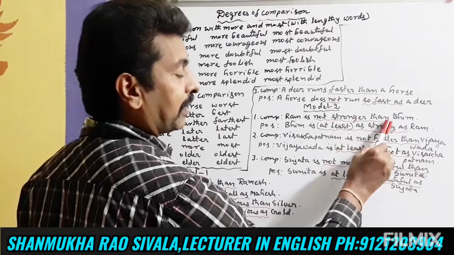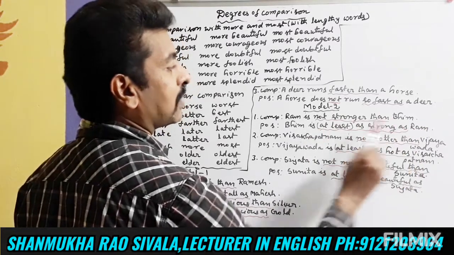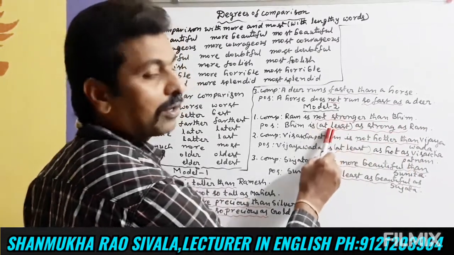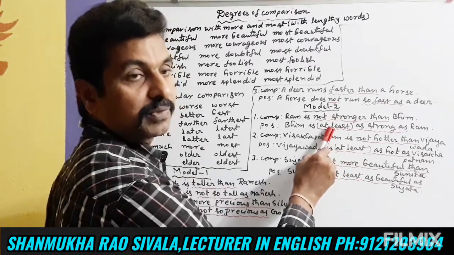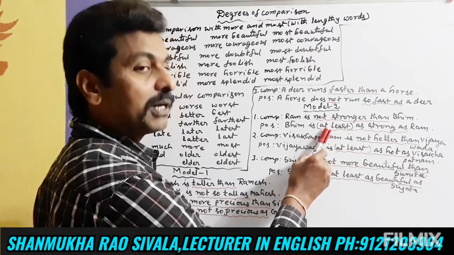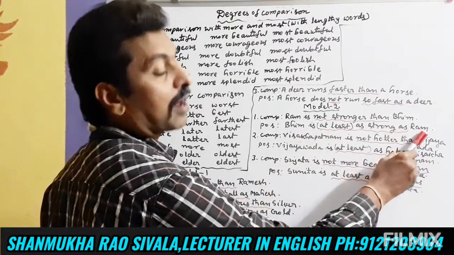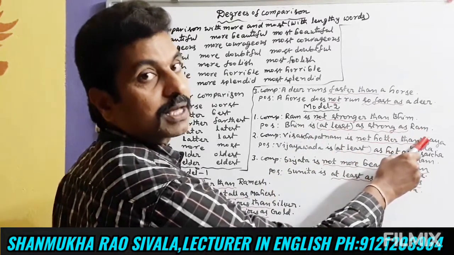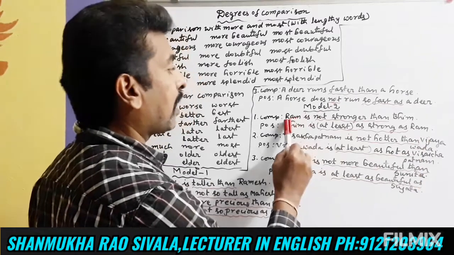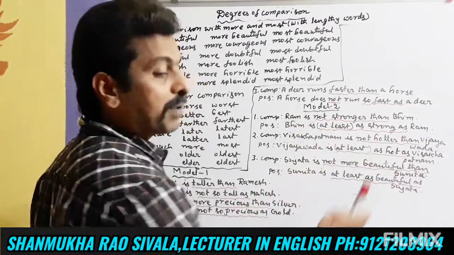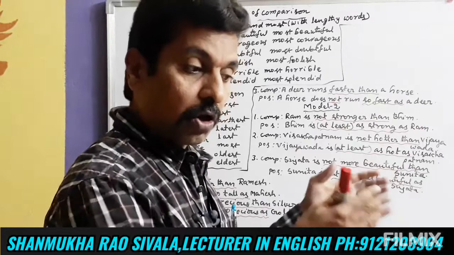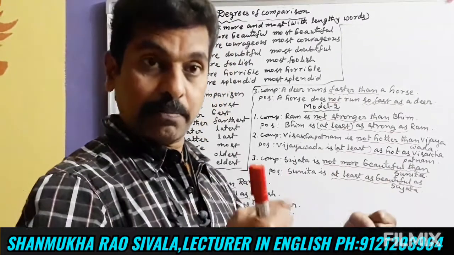Not stronger than, at least as strong as. This at least can be written or can be omitted also. We can say Bhim is as strong as Ram also. Okay, Ram is not stronger than Bhim.